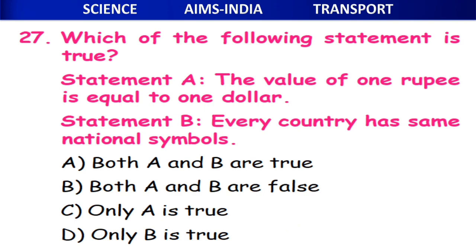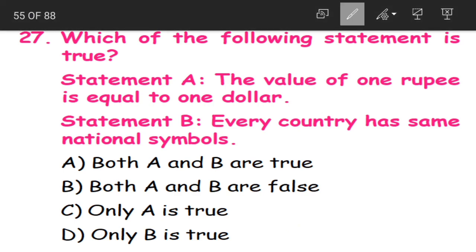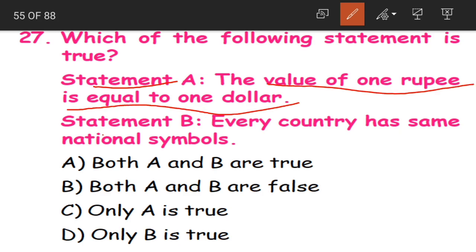Now, the 27th question. Which of the following statements is true? Statement A is, the value of 1 rupee is equal to $1. Statement B, every country has some national symbols. Yes, children. Now what is the answer? Yeah, only B is true.